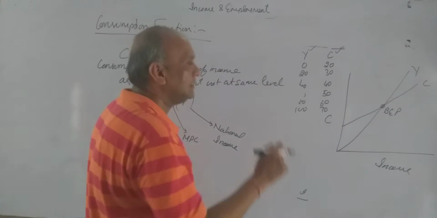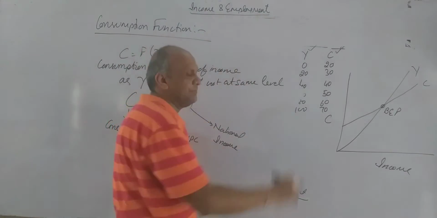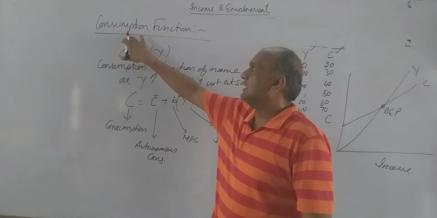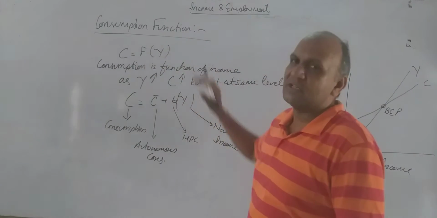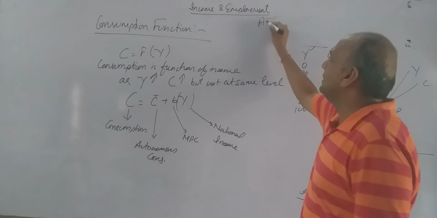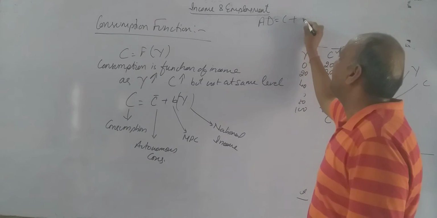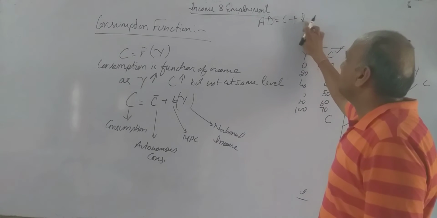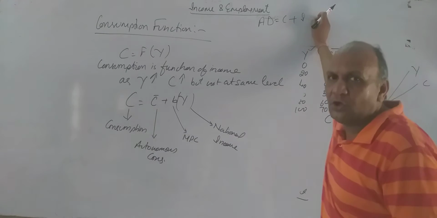Okay, dears, in the same chapter, income and employment, now we are going to discuss another important topic, consumption function. Just now I discussed AD is equal to C plus I. Please remember, in macroeconomics, I does not mean income.